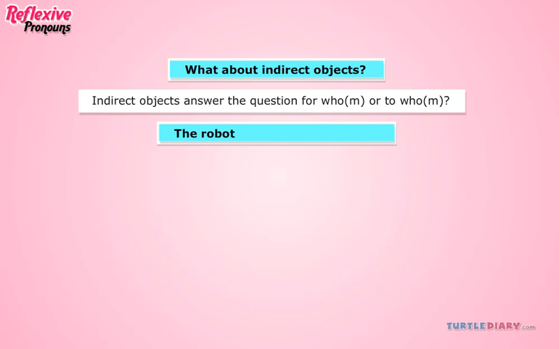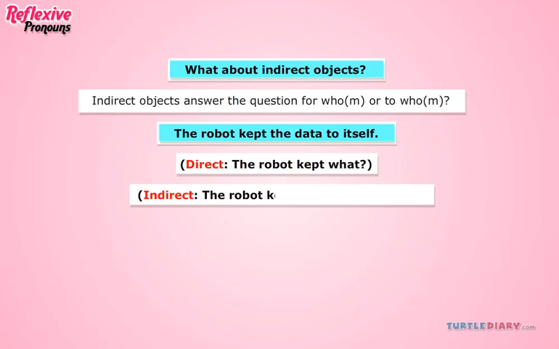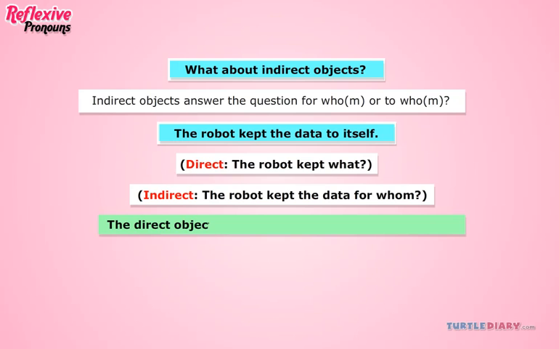The robot kept the data to itself. Direct. The robot kept what? Indirect. The robot kept the data for whom? Here, the direct object is the data and the indirect object is itself.